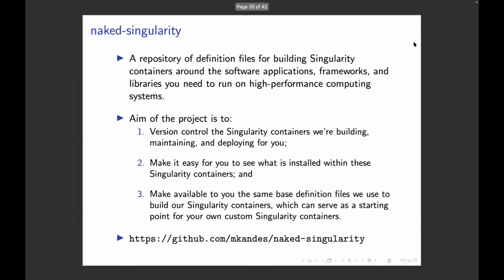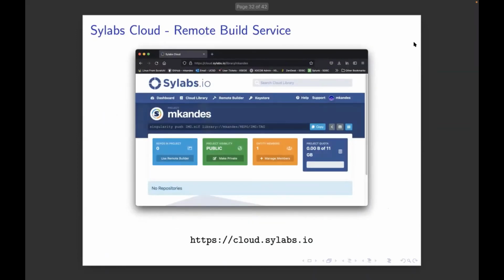I don't have a demo for that, but I did want to point out this is still open and public, I think, and it used to be 10 gigabytes, but now it looks like it's 11. So this is another way to get started with building your own containers and downloading them to Expanse and trying them out.